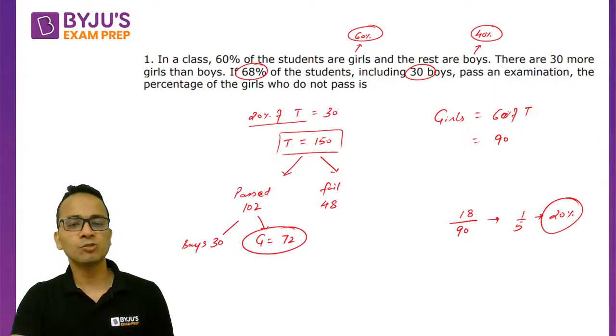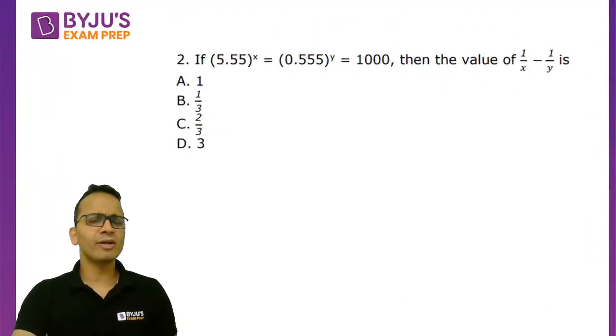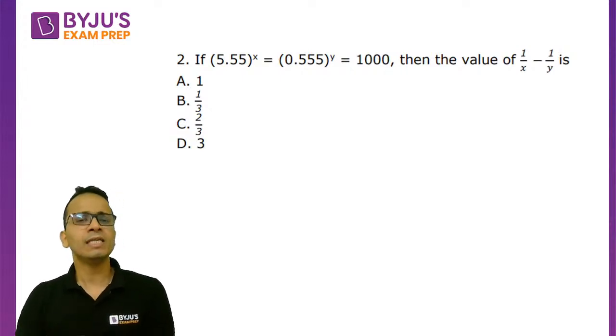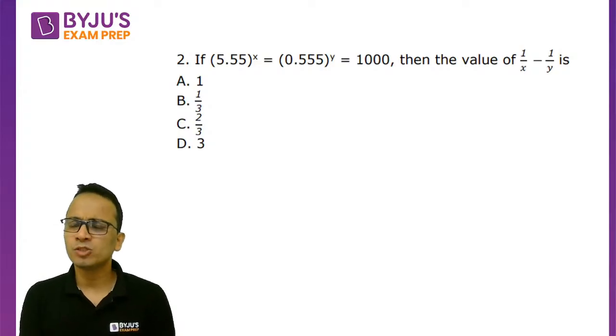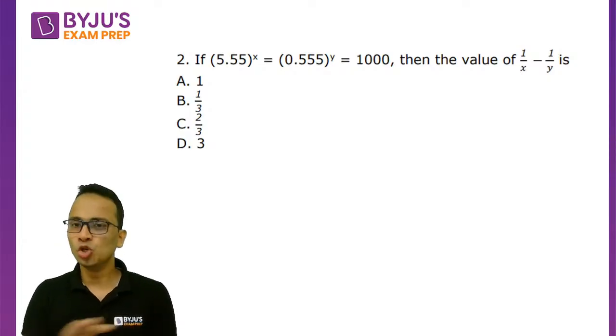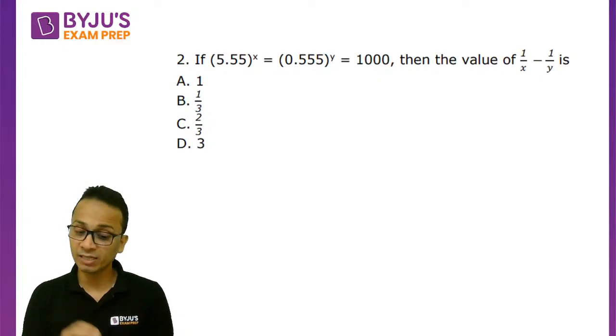Okay, now let's move ahead and look at the second question. Now second question is an interesting question. It is basically based on the applications of surds and indices. Okay, now my suggestion will be to spend 20, 25, 30 seconds, half a minute on this question. In case after half a minute you are nowhere in this question, then you must leave this question immediately, otherwise this question will eat up a lot of your time.